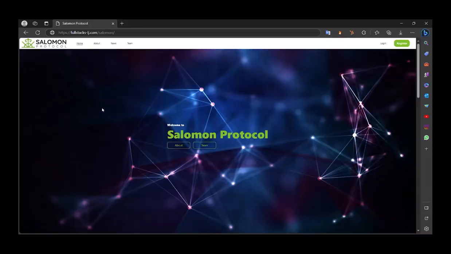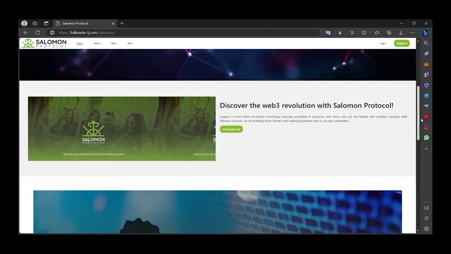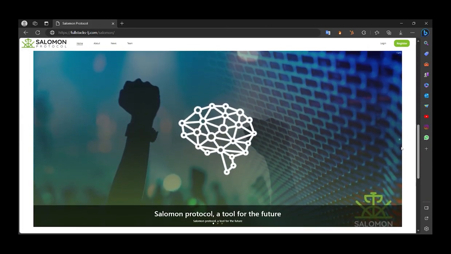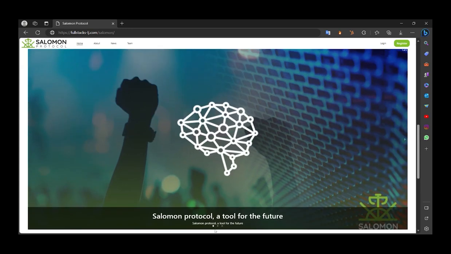Finally, through our website in the future, you will be able to sign in, register, and be redirected to the chatbot, in addition to learning more about our project.